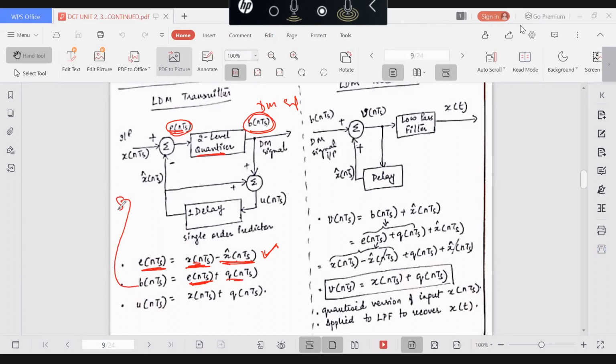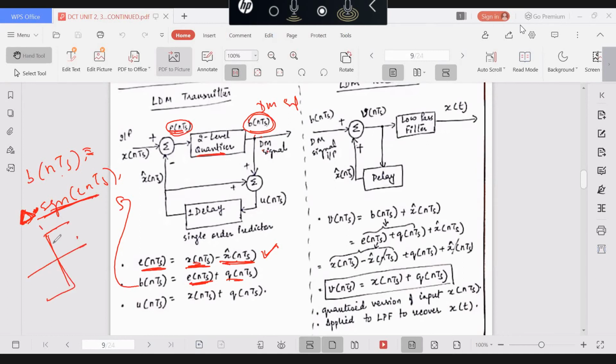This output DM signal b(nTs) is also written as delta times signum of e(nTs). That means the delta modulated signal is the step size delta multiplied by a signum function. So why are we saying that? What is a signum function?